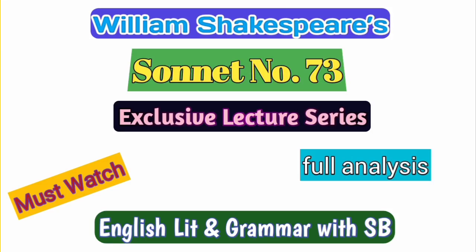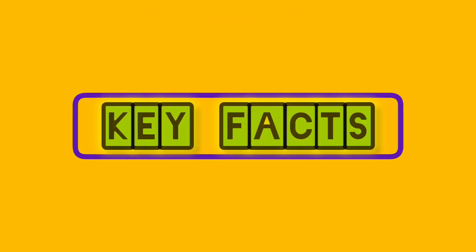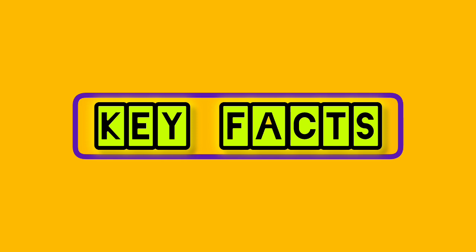In this clip, I am going to discuss William Shakespeare's sonnet number 73. And here we will come to know a number of key facts regarding this poem.